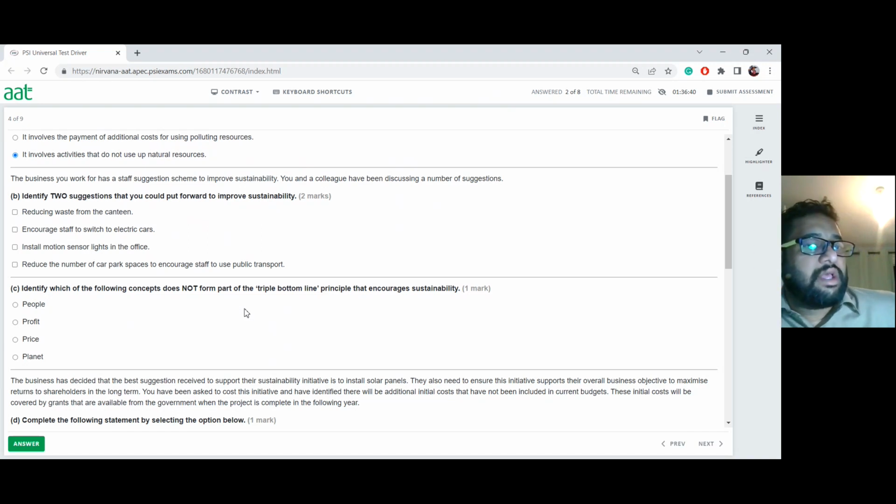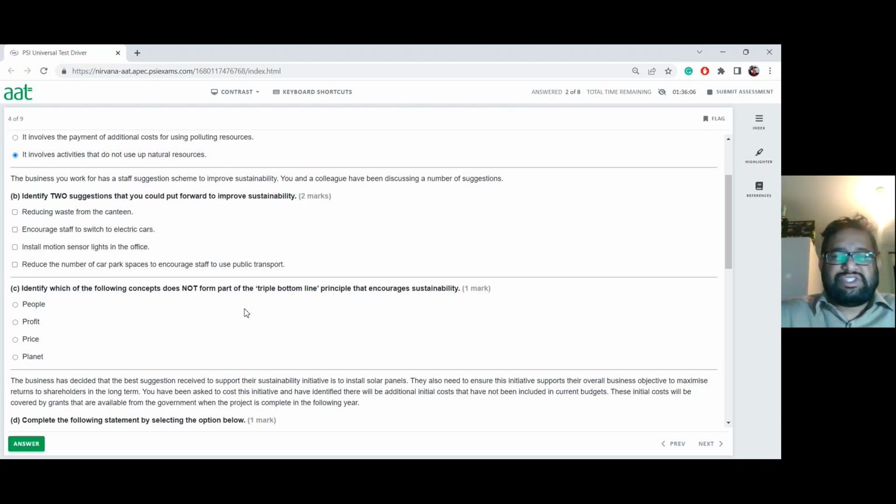Now they're asking here for 2 suggestions that you could put forward to improve sustainability. For us, anything that involves staff is not what we're going to look for. Encouraging staff to switch to electric cars is not always going to be very feasible, because they're very expensive.